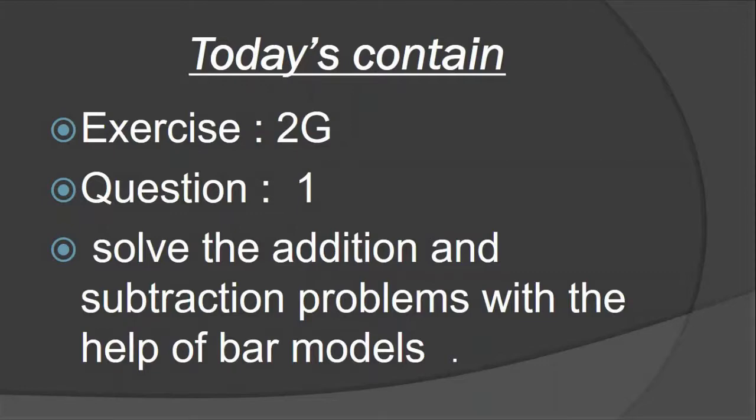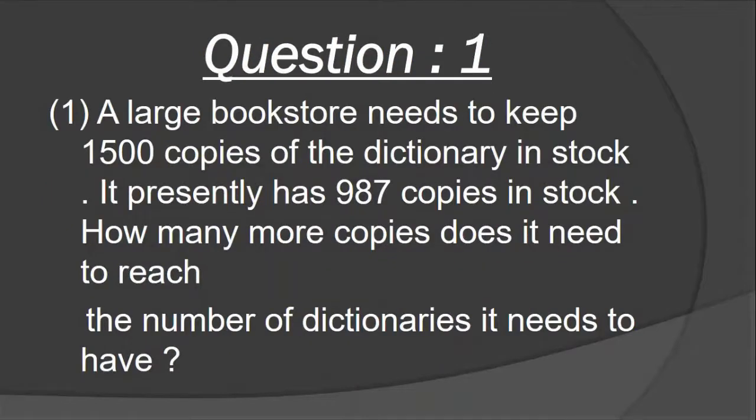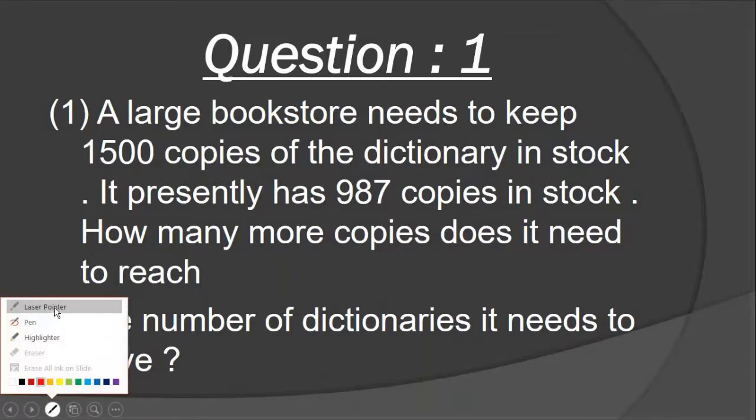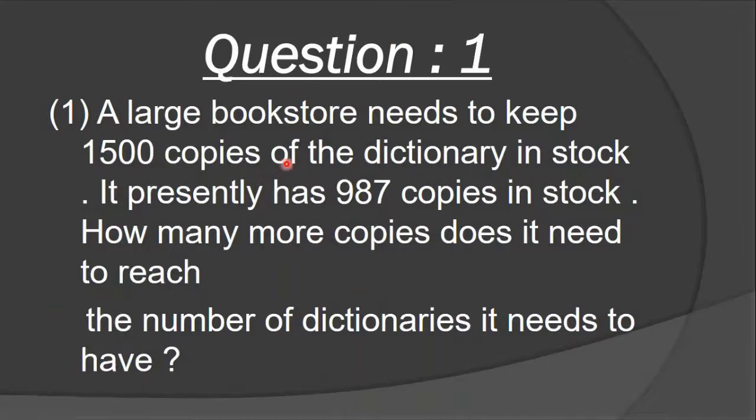Already yesterday I explained it, but again I am explaining and solving this question today.